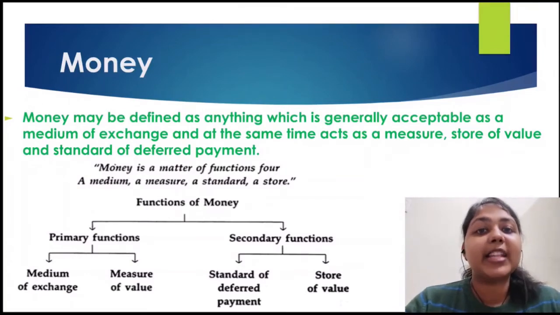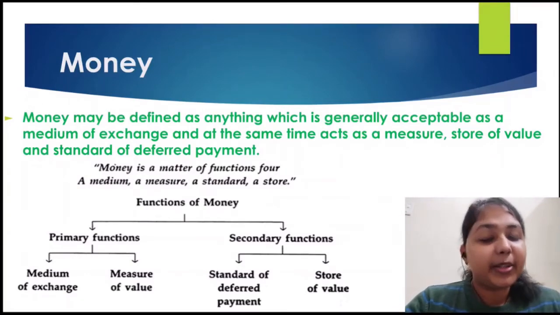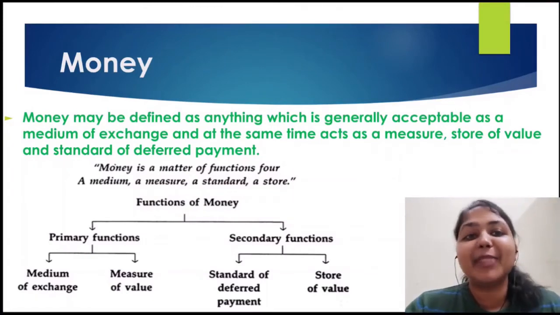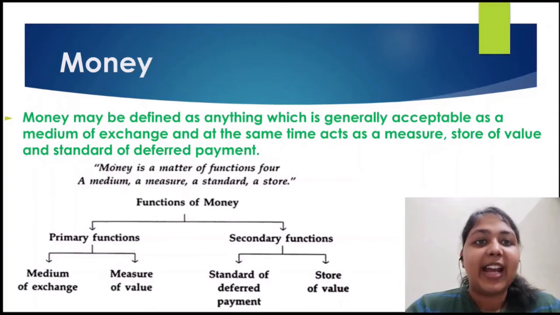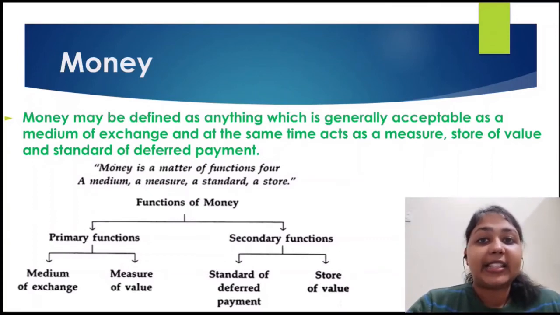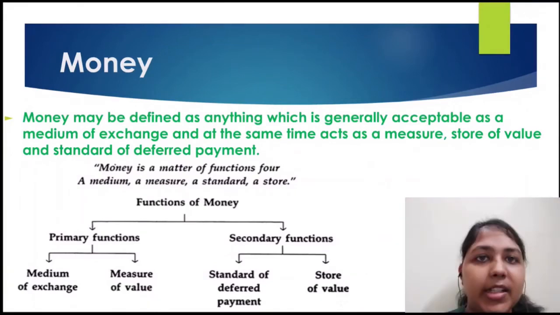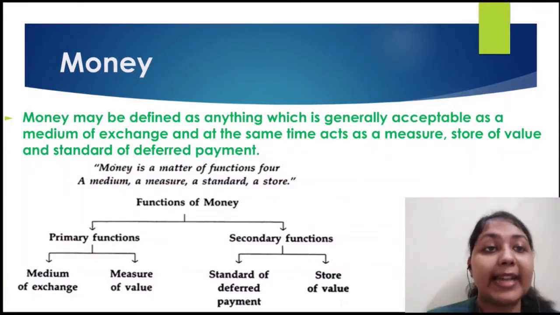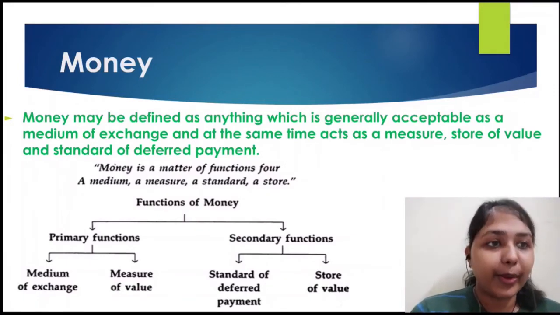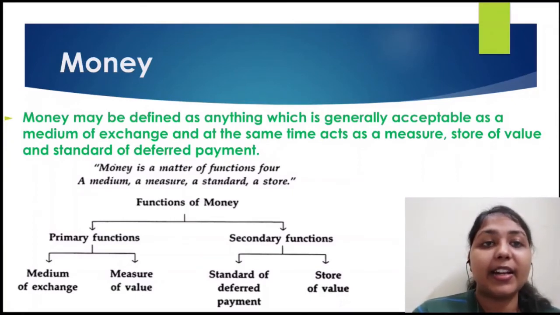So here it becomes easy to learn both the things. You can learn the definition of money, and at the same time you can learn the limitations of barter system as well, right? It is something that is generally acceptable by everyone as a medium of exchange. If you want something, you can pay him or her money and you can get that thing or a service, whatever you want. And at the same time it acts as a measure of value, it has a store of value. If someone gives us a loan of 1 lakh, we can obviously repay him the same amount, rupees 1 lakh, right? And it has a standard of deferred payments.